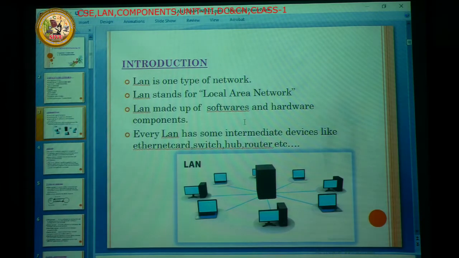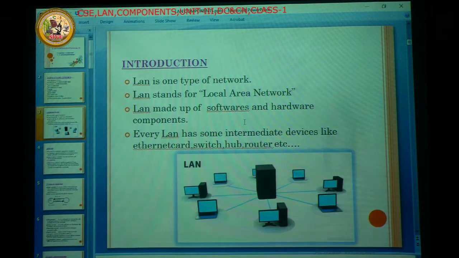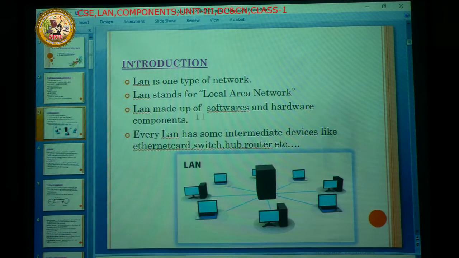When we insert these hardware components in a LAN, they need the concerned software also. For example, when we place the Ethernet card, the concerned drivers also we need to install. Then only the LAN is working.